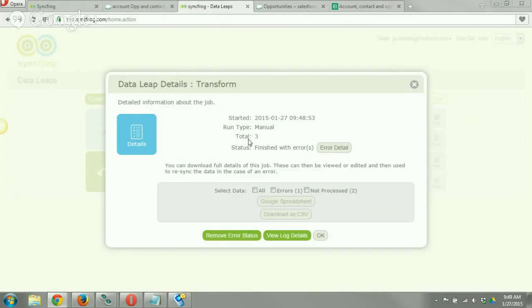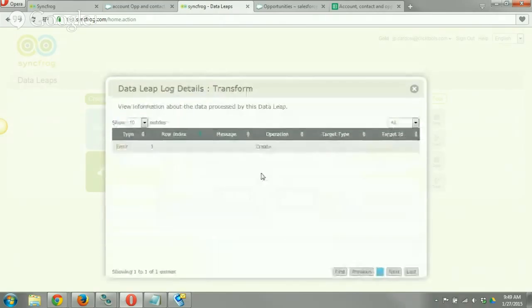Awesome. So we had a total, and we had 1 error and 2 not processed. So let's take a look at our log here. Operation create.